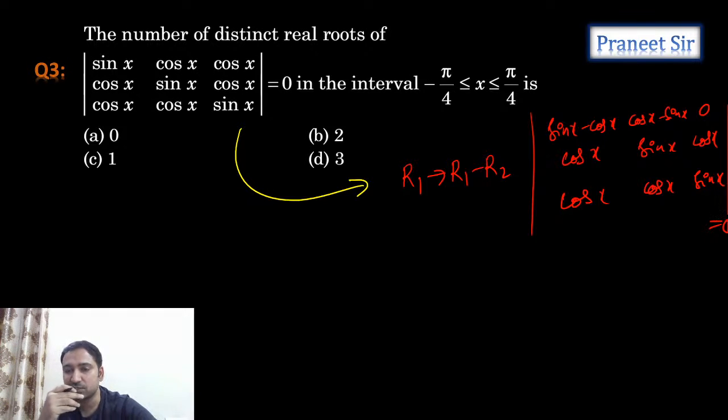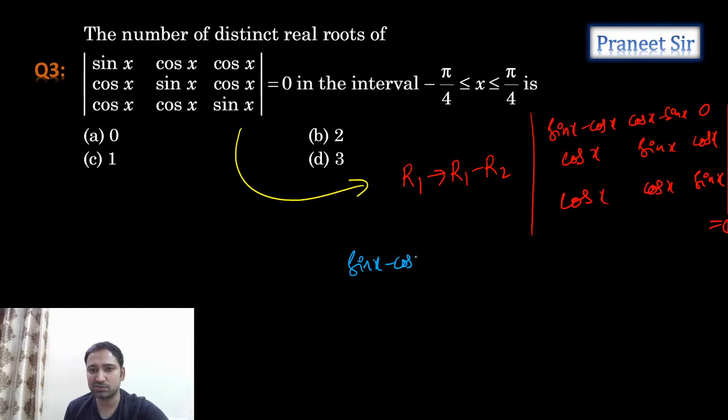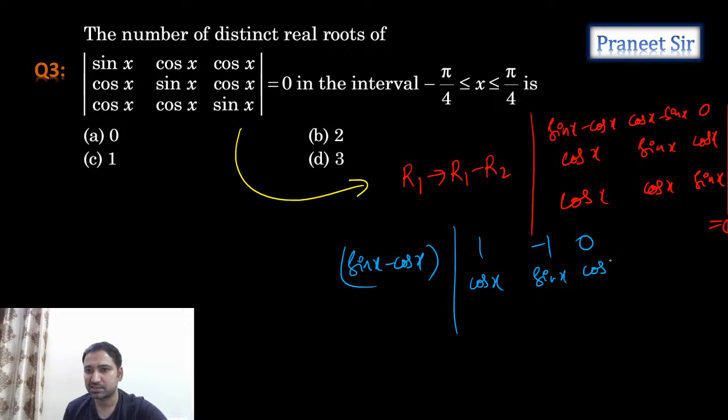Can we take sin x minus cos x outside? Why? Because it is common in each and every element of the first row. So the remaining part is 1, minus 1, 0, then cos x, sin x, cos x, cos x, cos x, and sin x is equal to 0.